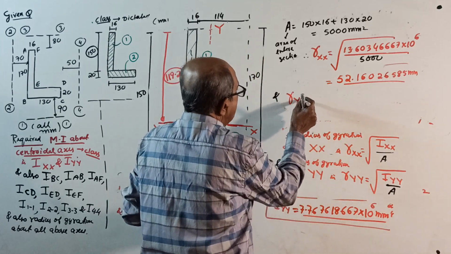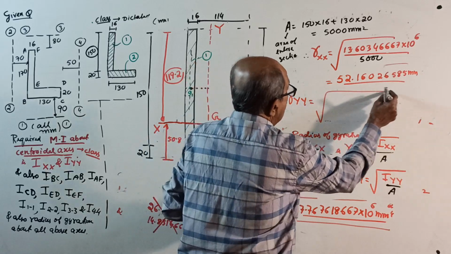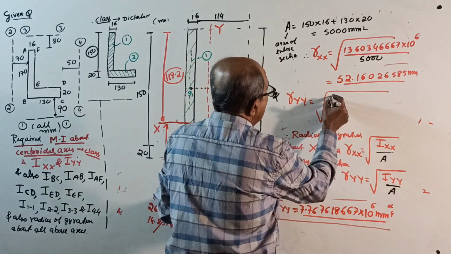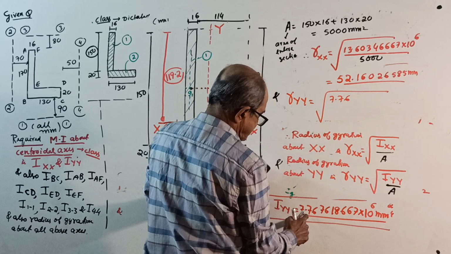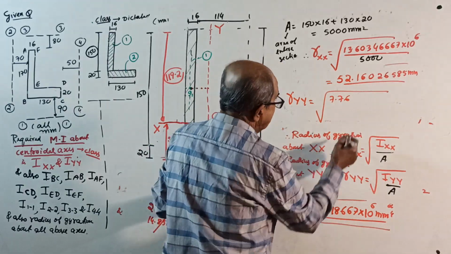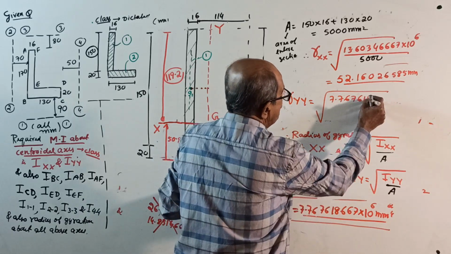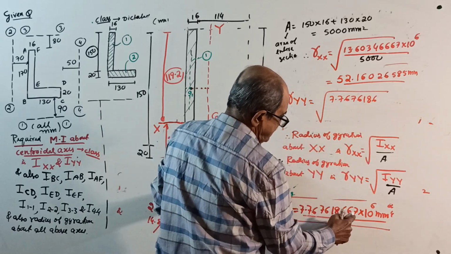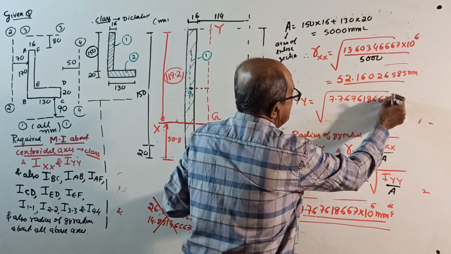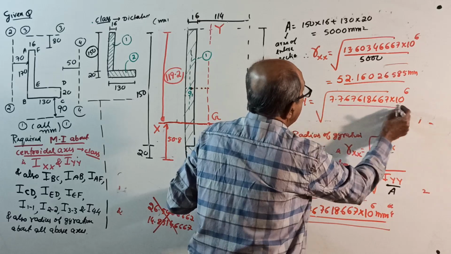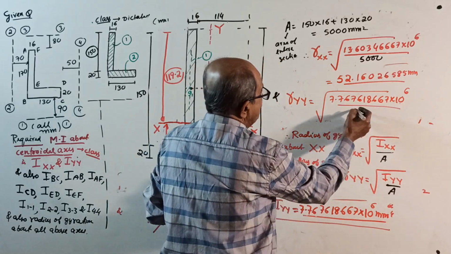R about YY equal to square root of IYY, which is 7.7676186667 into 10 to the power 6, divided by total area, which is 5,000.